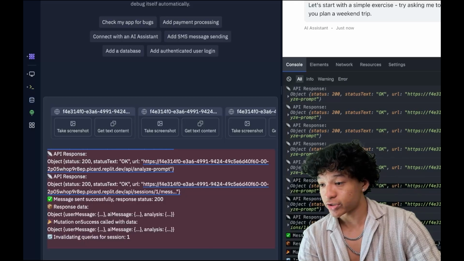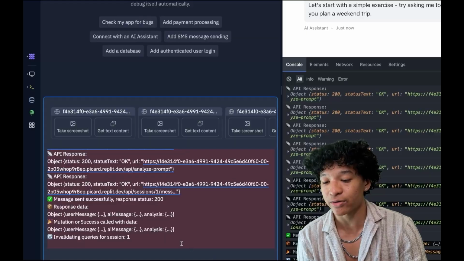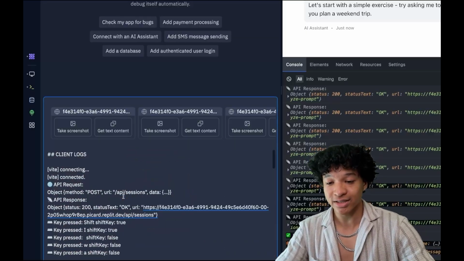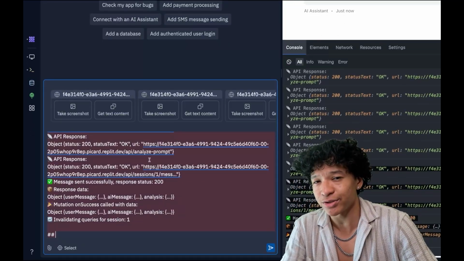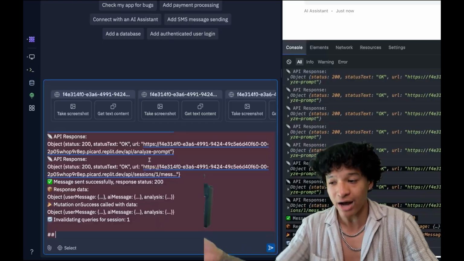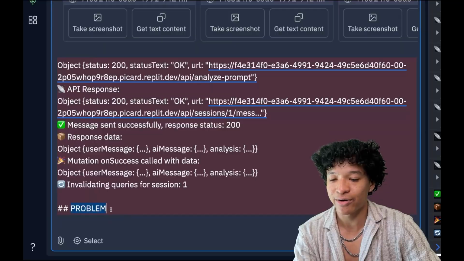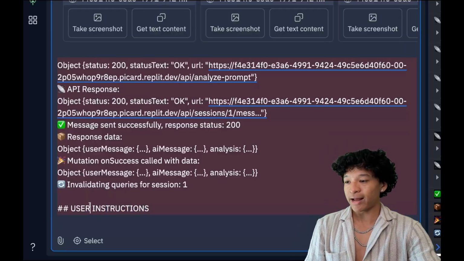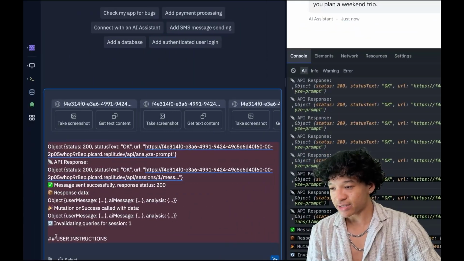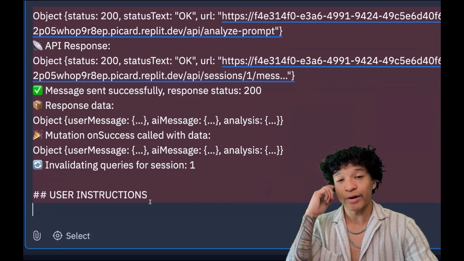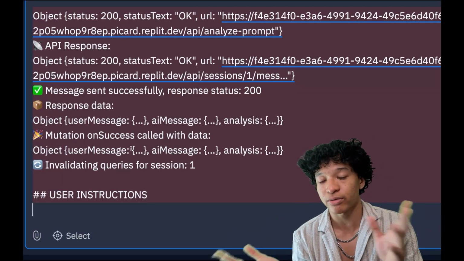Now I'm going to write the instructions, and I'm going to be very specific about the bug that I am encountering, because, again, context is everything. If you don't explain what's wrong to the AI agent in detail, how is it going to know what's wrong with the app, right? So I'm going to write here my problem. Hashtag problem. So I'm writing hashtag user instructions so that the Replit AI agent knows that, okay, the above were the client logs or the console logs from the browser.